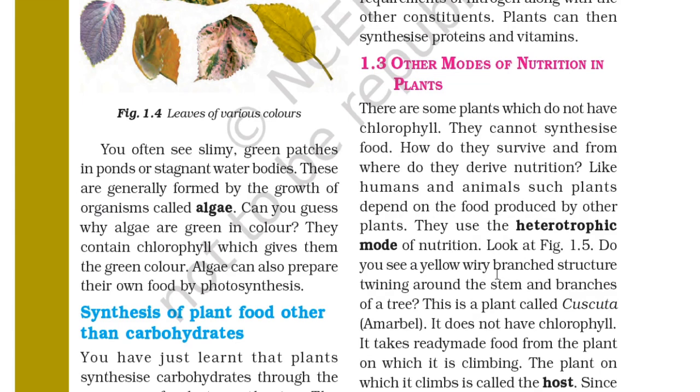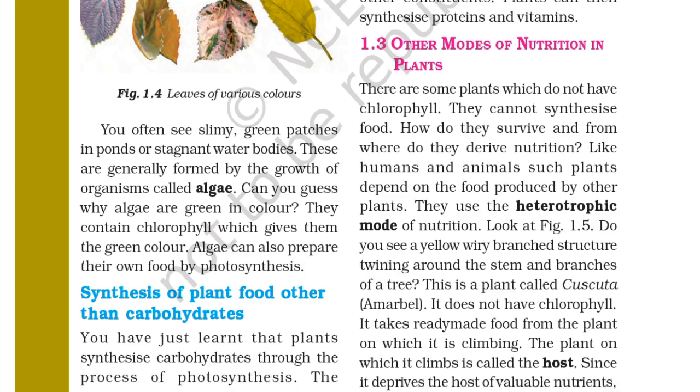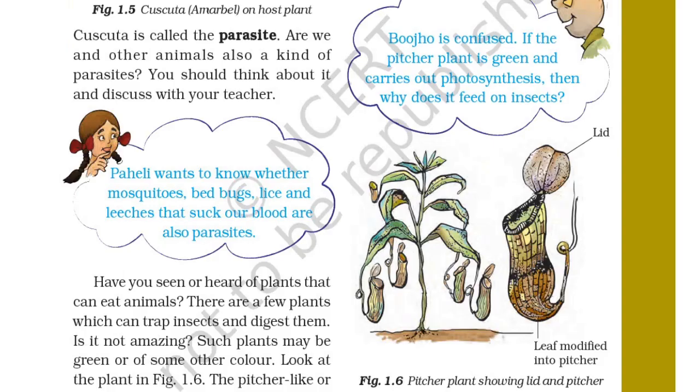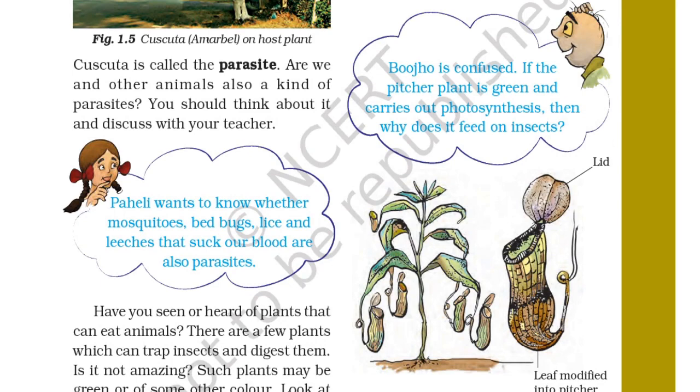In figure 1.5, we will see on the next page. Do you see a yellow wiry branch structure spinning around the stem and branches of a tree? This is a plant called Cuscuta, amarbel. It does not have chlorophyll. It takes ready-made food from the plant on which it is climbing. The plant on which it climbs is called the host. Since it deprives the host of valuable nutrients, Cuscuta is called the parasite.